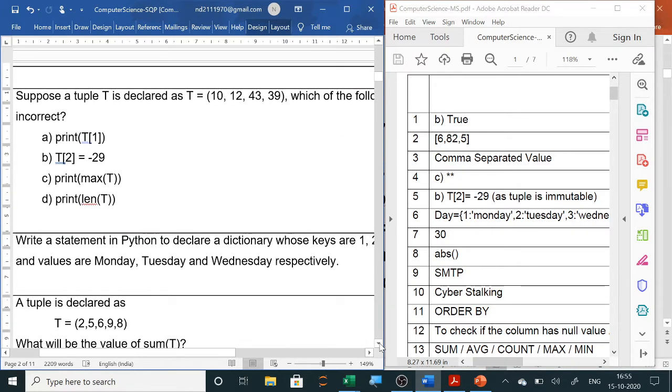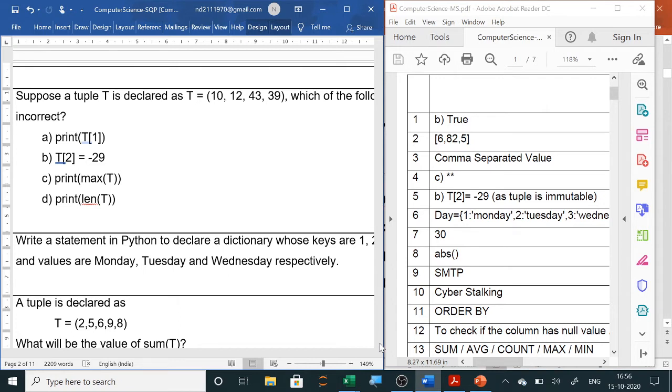So here, which of the following is incorrect? Now tuple you can print directly using the index value. You can print the maximum of tuple, you can print the length, but you cannot change the value of tuple. Why? Because tuple values are immutable. So in the B portion, T of 2 equals to minus 29, they are changing the value at index 2. So that is wrong. So B is incorrect, as in the question it is asked which is incorrect. B is incorrect as tuple is immutable.